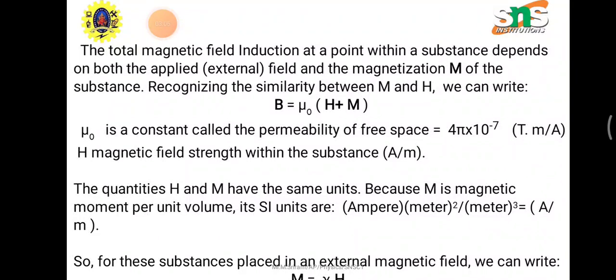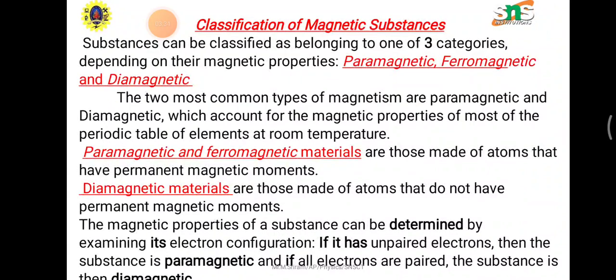The quantities H and M have the same units because M is the magnetic moment per unit volume. Its SI unit is ampere meter square per meter cube, equal to A per m. For a substance placed in an external magnetic field, we can write M is equal to chi H, where we already know that chi is the susceptibility. And the substances can be classified, as we already know, into three categories: paramagnetic, ferromagnetic and diamagnetic.